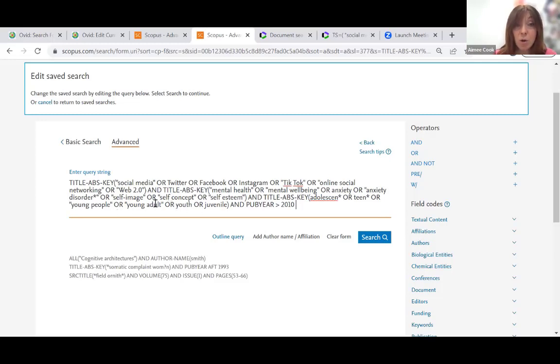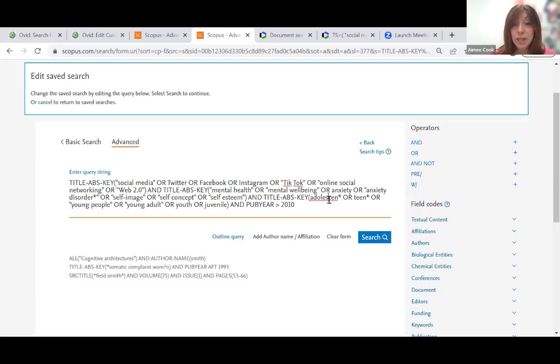A very quick note about hyphens or hyphenation. In Scopus, it's not necessary to include both the hyphenated and non-hyphenated variations of a word. When it searches for something like self-image, it will find you both hyphenated and non-hyphenated, so you don't need to worry too much about that.